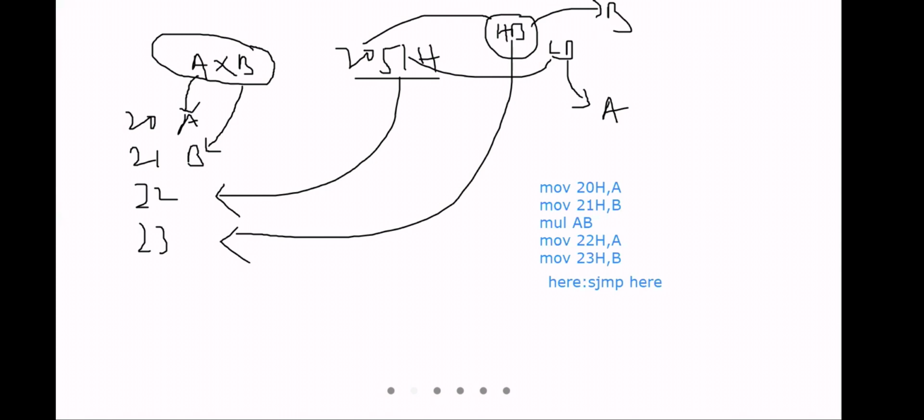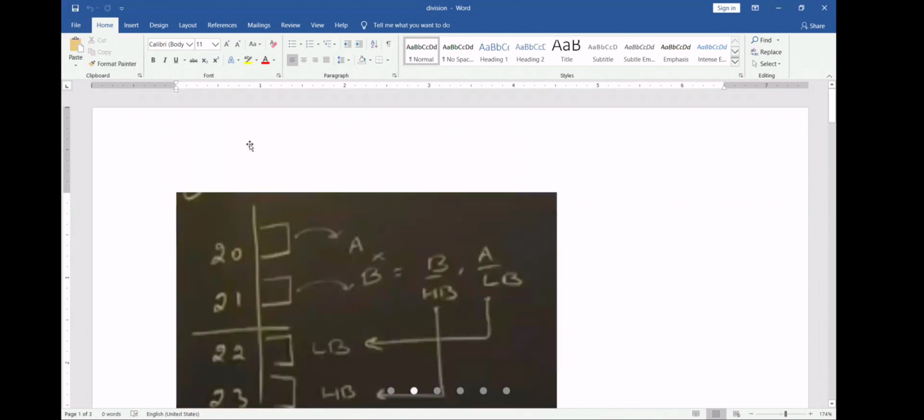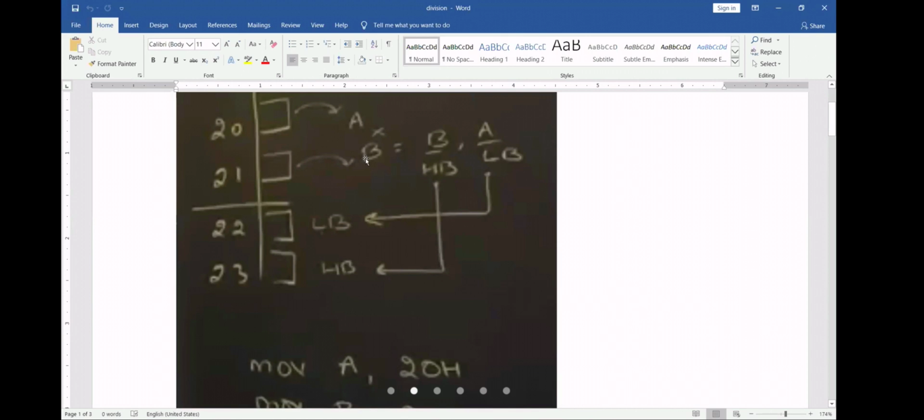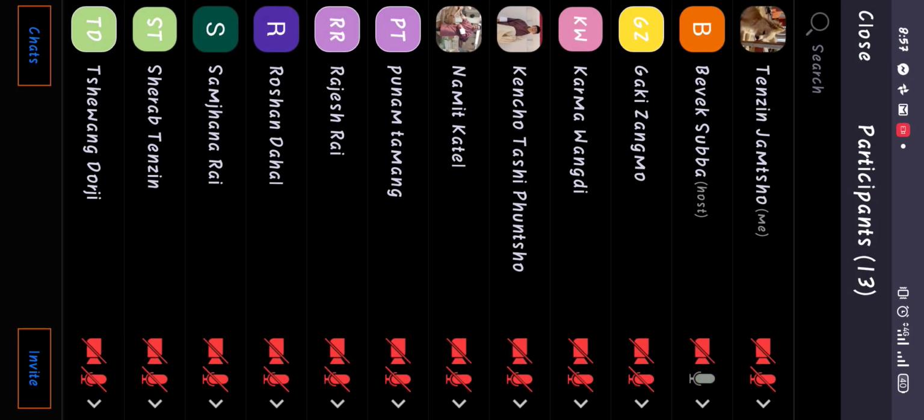If I go back, it's the program. I'll move the value of 20 to A, the value of 21 to B, and multiply. A will go in the low byte, B will go in the high byte. The value of A will go in 22, the value of B will go in 23. Is it clear, everyone?